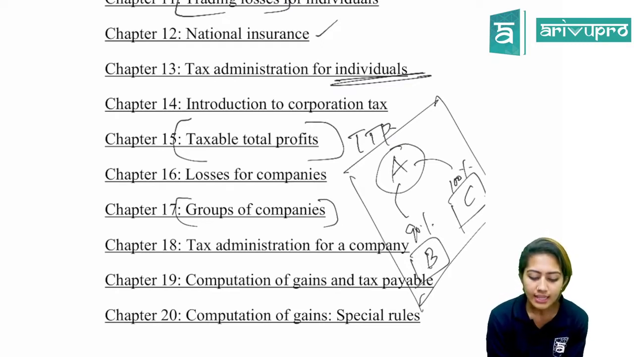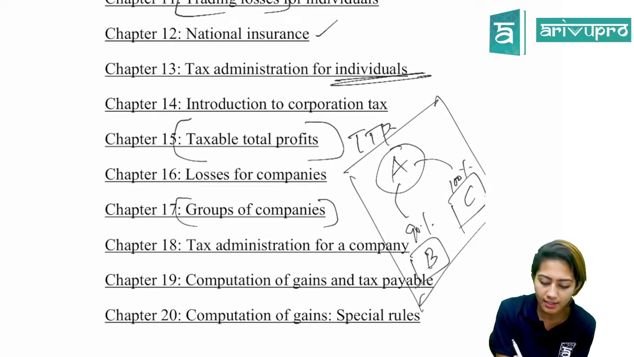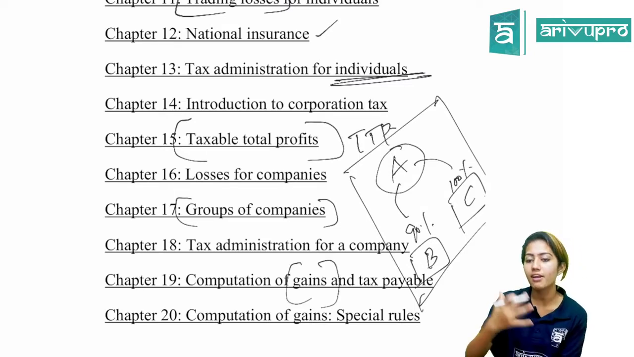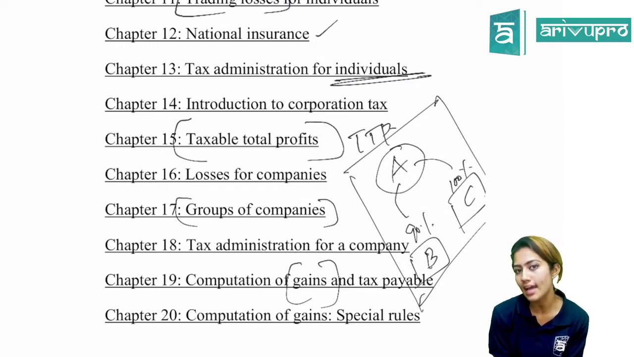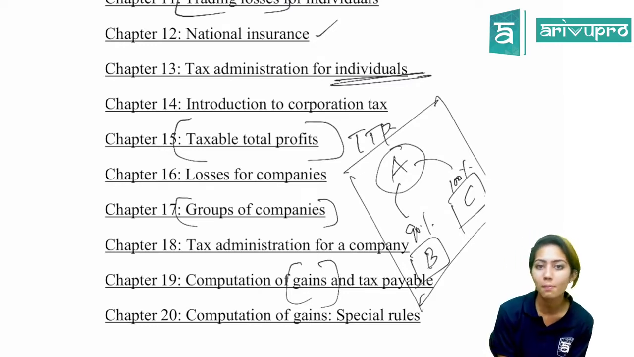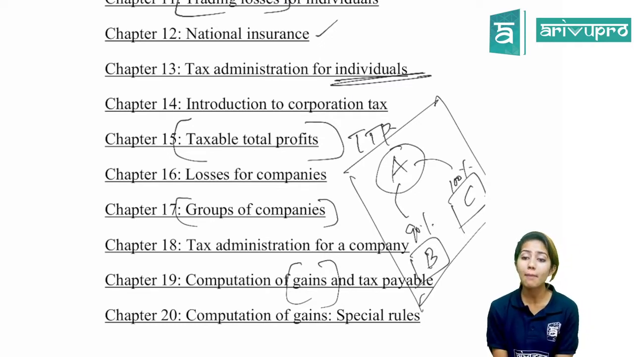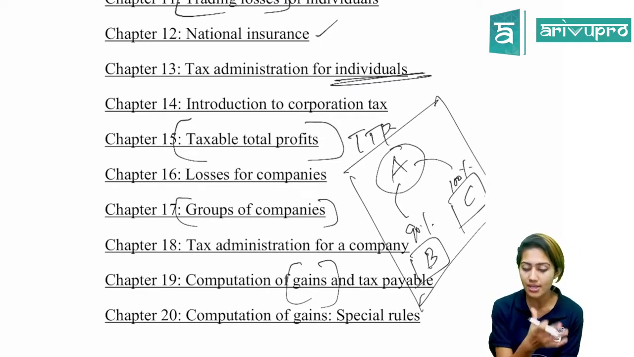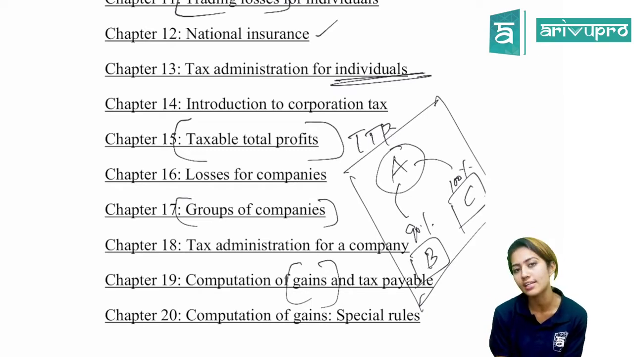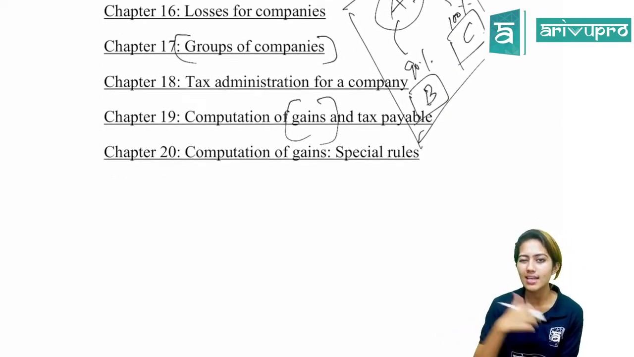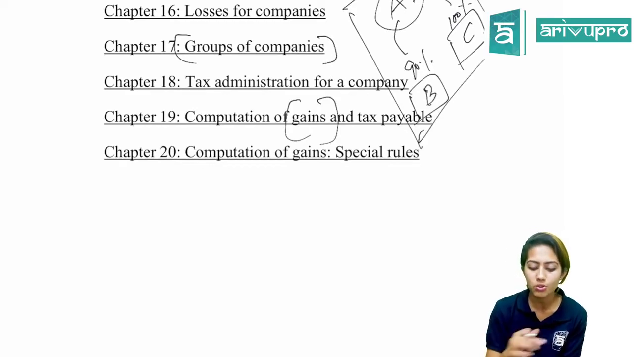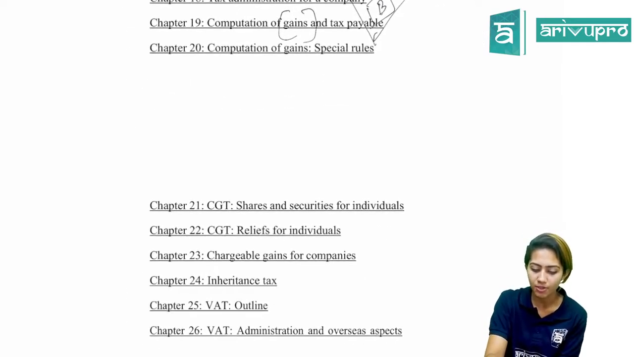All right. Then we have gains. Okay, when it comes to chargeable gains, we know that when you sell an asset, you might earn a gain from that. You will have to pay tax on that. Okay, be it companies or be it individuals. So that gain computation as well as what capital gains tax is payable is what we will be discussing in chapter 19. Okay. Then when it comes to computing your gains, there are certain special rules also which you need to identify. That is in chapter 20.